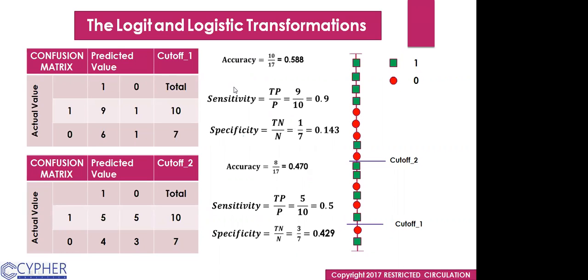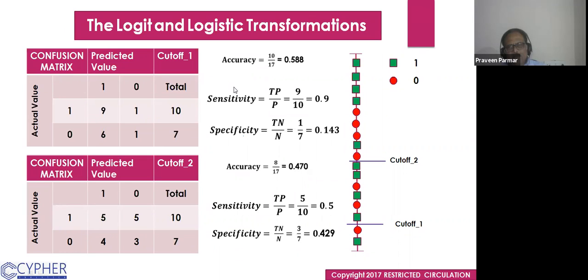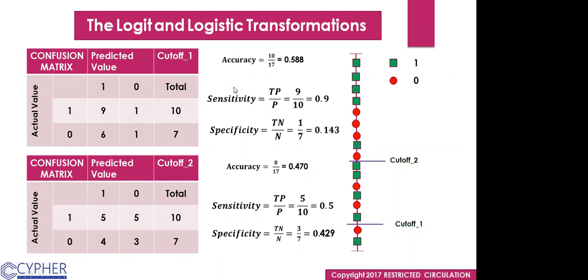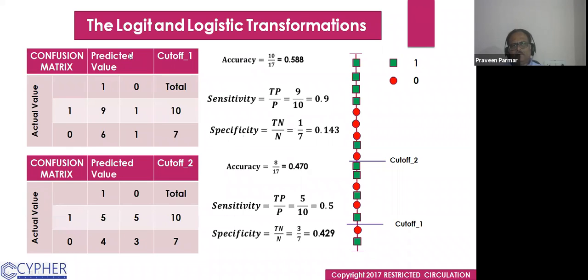Sir, but I have one doubt. How to decide this cutoff, sir? That I will explain. Okay. First, we see how we get through this confusion matrix. We try to understand this confusion matrix because it creates confusion.